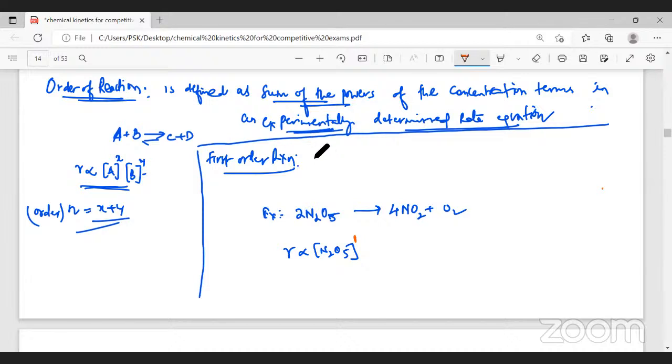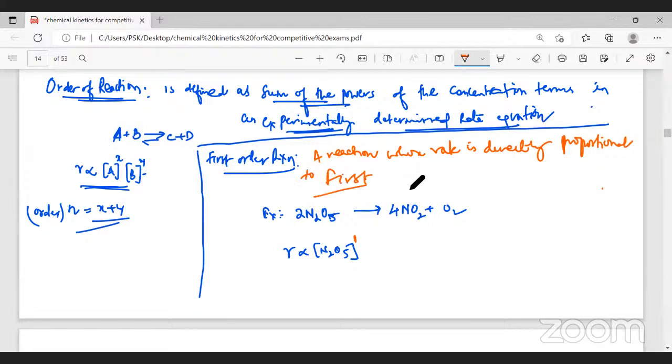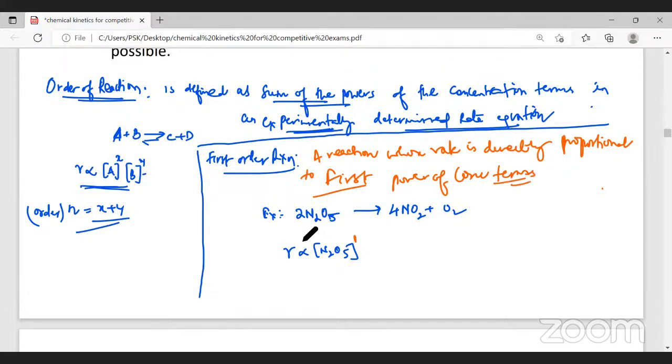What is a first order reaction? A reaction whose rate is directly proportional to the first power of the concentration terms. See, order is determined experimentally. With our theoretical knowledge, the order should be 2, but it is not 2.